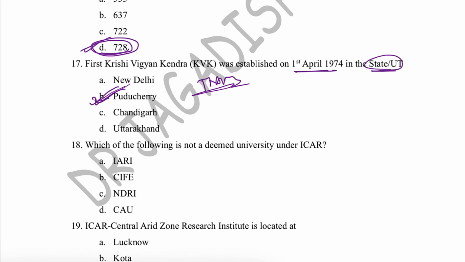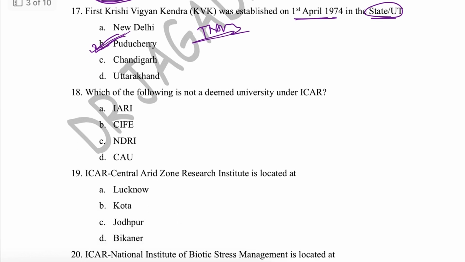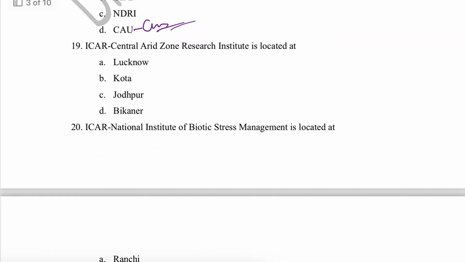The next question is, which of the following is not a deemed university under ICAR? IARI is a deemed university. CIFE, Central Institute of Fisheries Education, is a deemed university. NDRI, National Dairy Research Institute, is also a deemed university. Whereas CAU, Central Agricultural University, is not a deemed university; that is a central university. So IARI, CIFE and NDRI are deemed universities, but CAU is a central university.